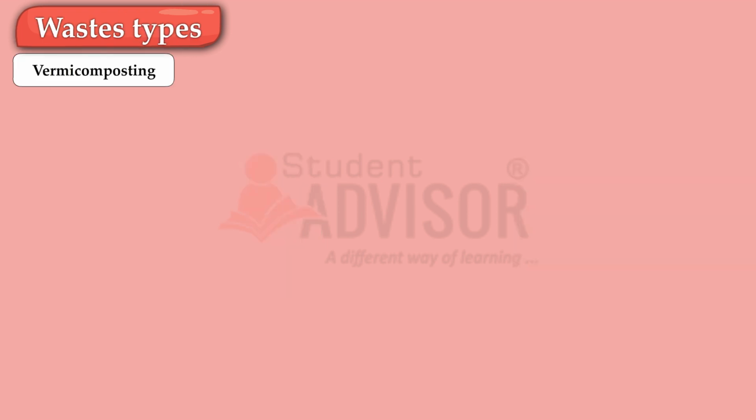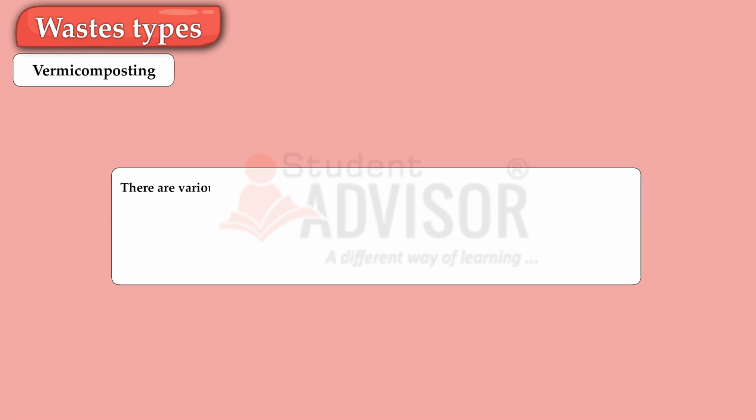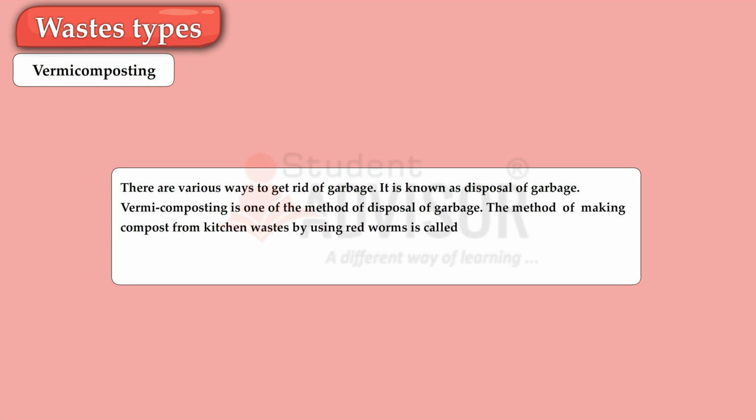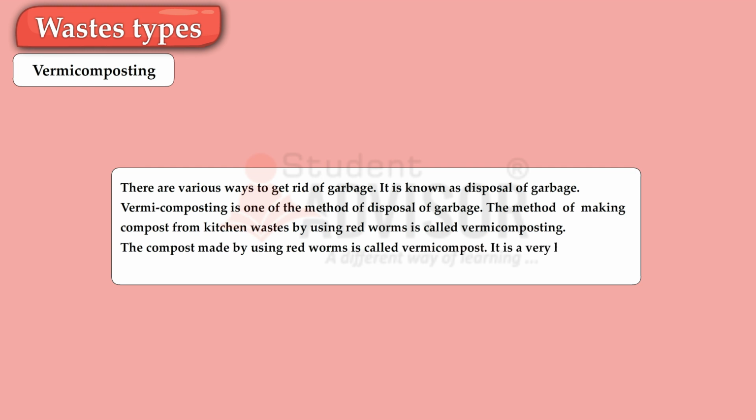Vermicomposting. There are various ways to get rid of garbage. It is known as disposal of garbage. Vermicomposting is one of the methods of disposal of garbage. The method of making compost from kitchen wastes by using red worms is called vermicomposting. The compost made by using red worms is called vermicompost. It is a very high quality manure.